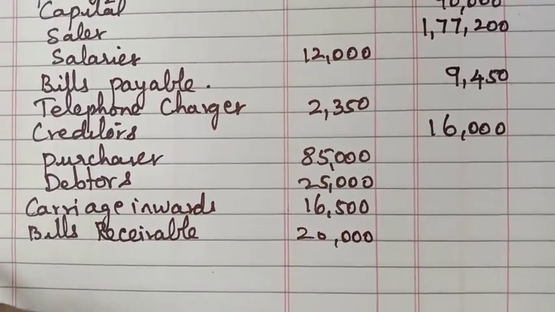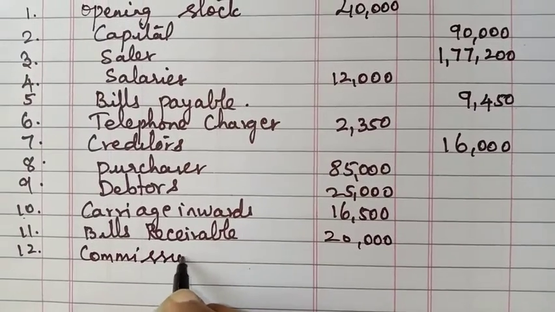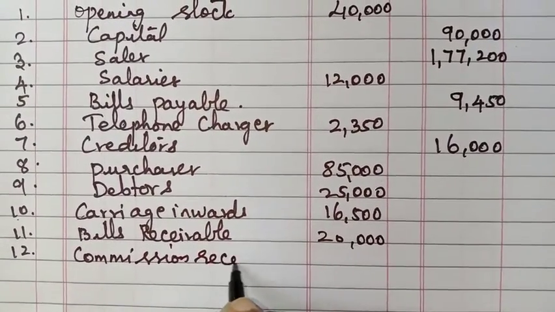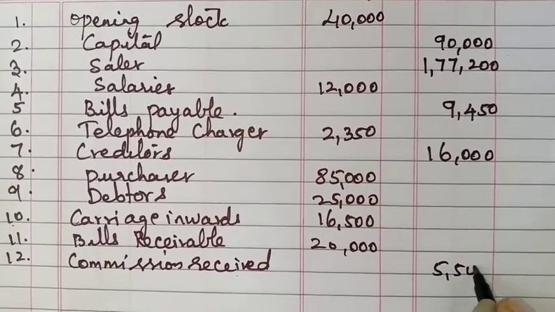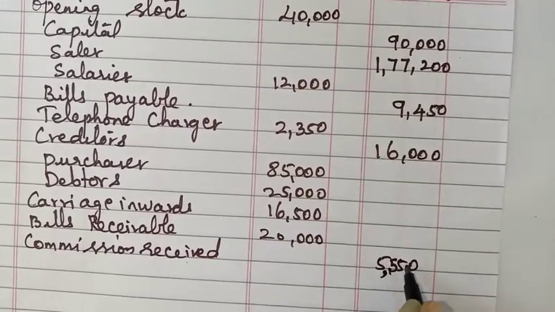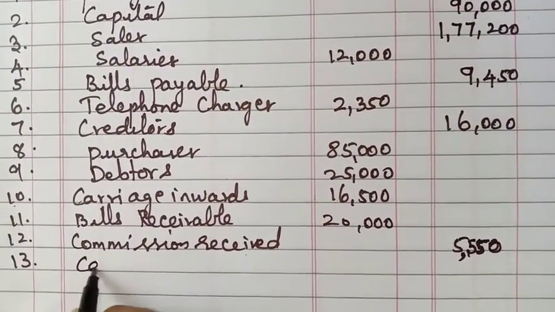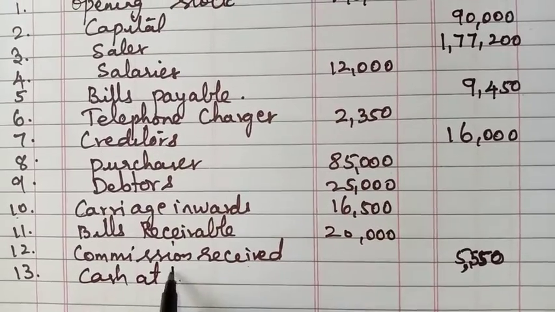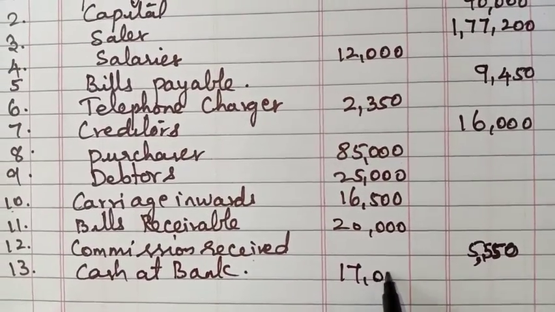Next, number 12 is commission received, it will come in the credit side as 5,550, sorry, 5,550 it is. So next, the 13th one, cash at bank, it will come in the debit side, 17,000.